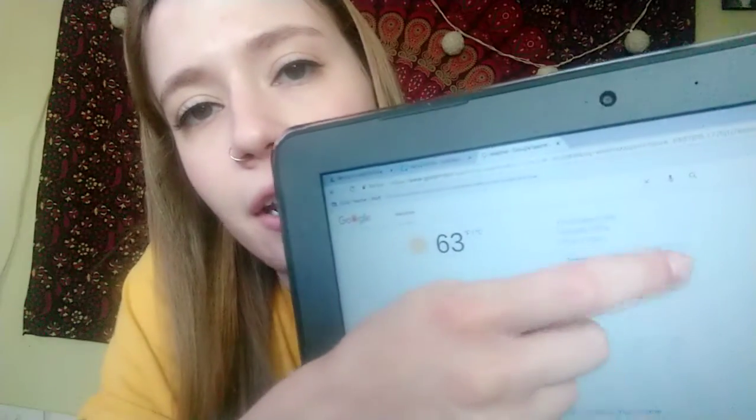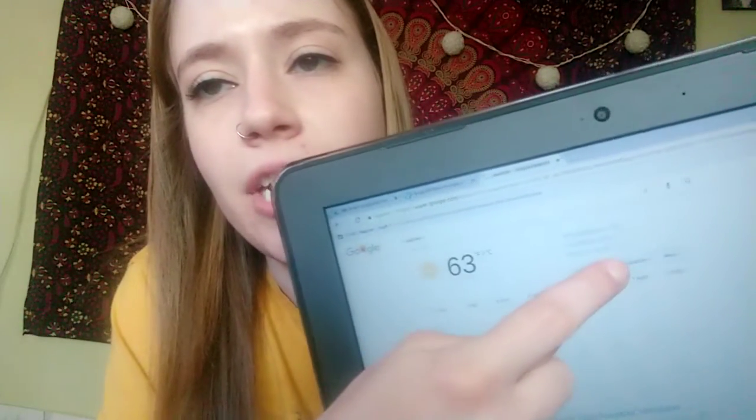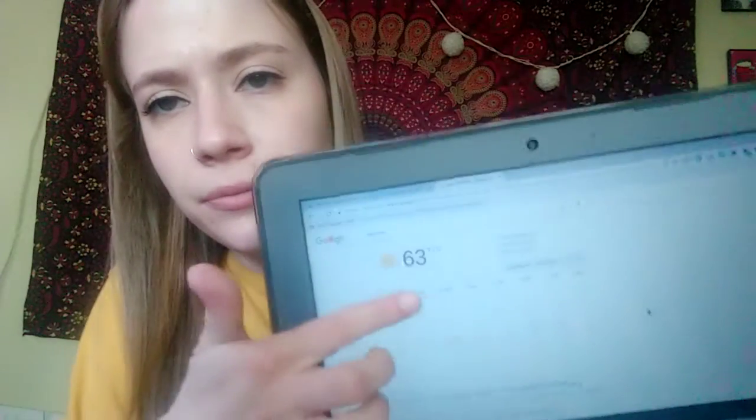Let's go ahead and check out our wind speeds. So we want to make sure that we have our wind box clicked right here, this last one. So we did temperature, we just did precipitation, and now we're going to do wind. And you'll know you're on there when you see those arrows with the different speeds.